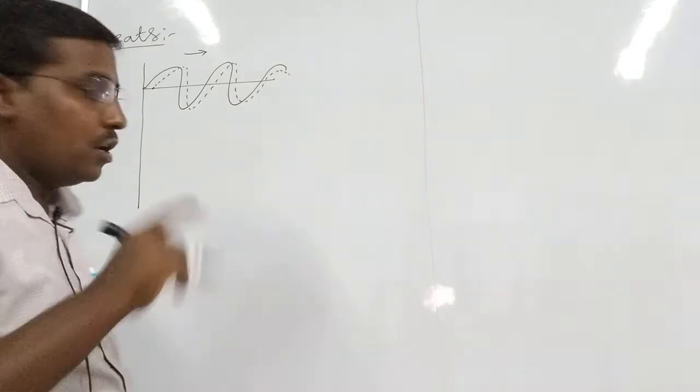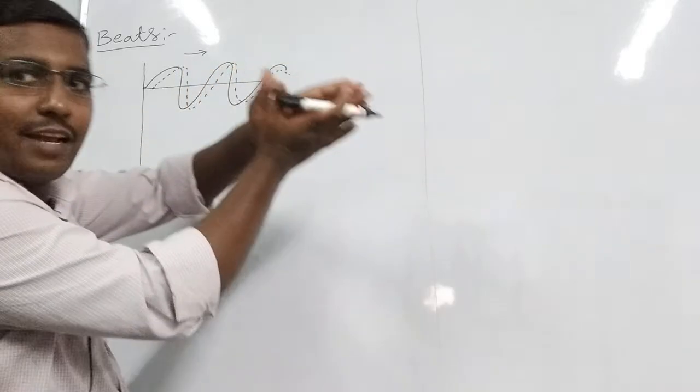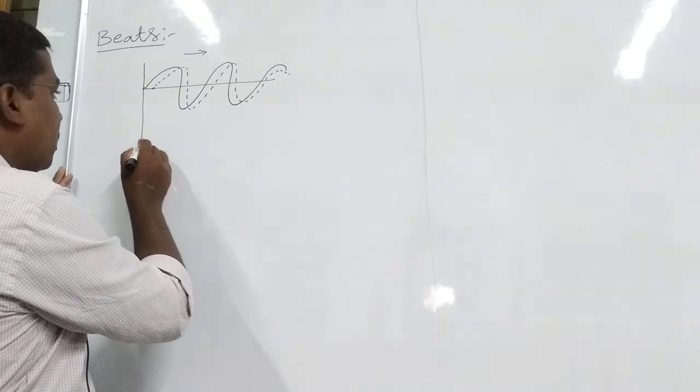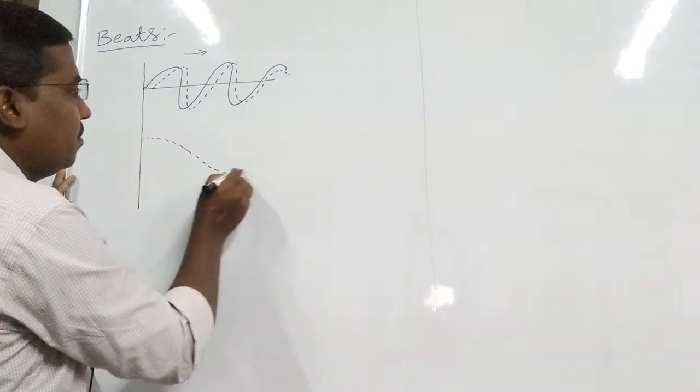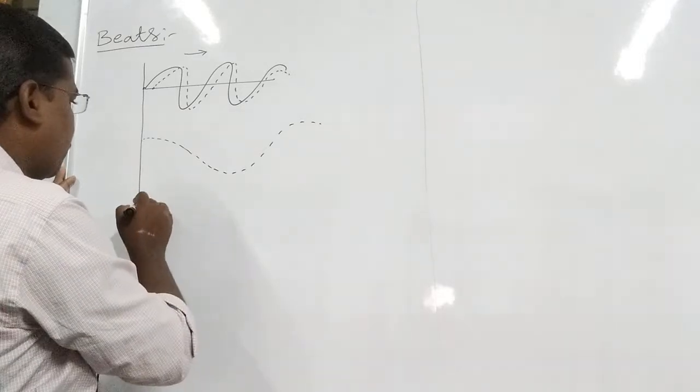Students, now both get superimposed with each other, that is, combined. Then the maximum and minimum intensity of sound is produced in the waves.